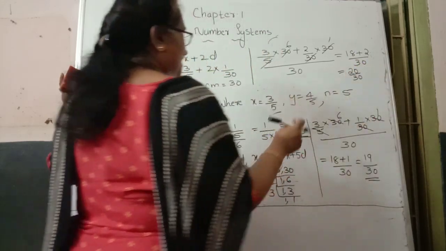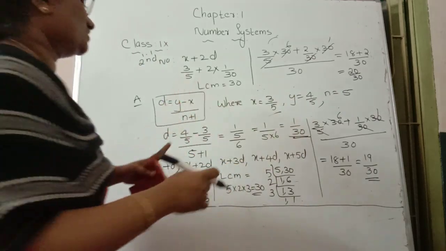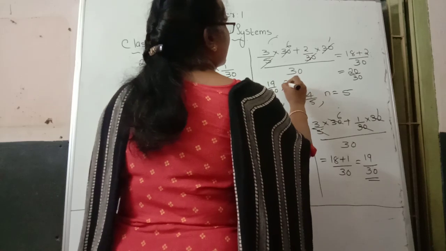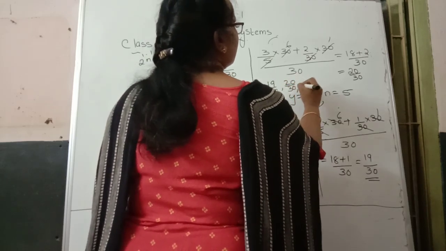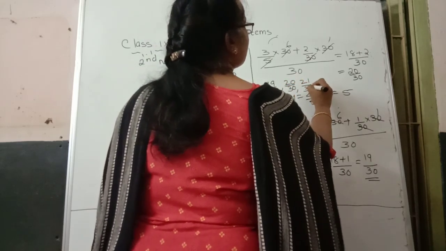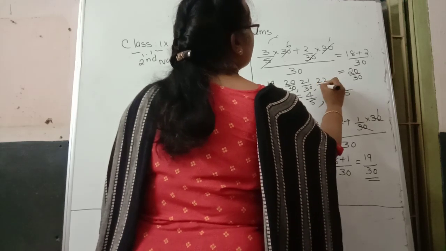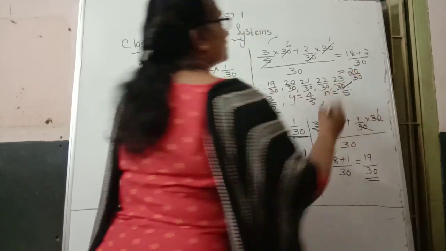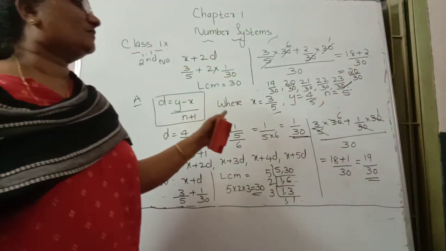So therefore we can write the remaining numbers directly. First number is 19 by 30, second number is 20 by 30, third number is 21 by 30, fourth number is 22 by 30, fifth number is 23 by 30. I hope you can understand this topic. Thank you.